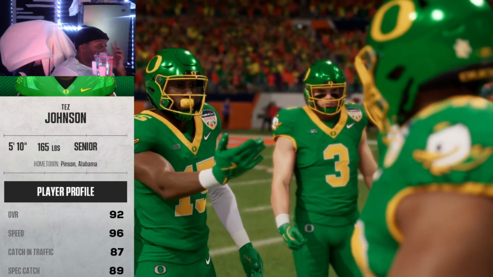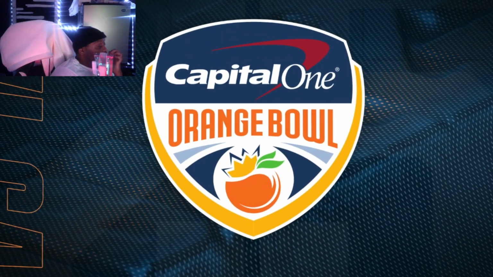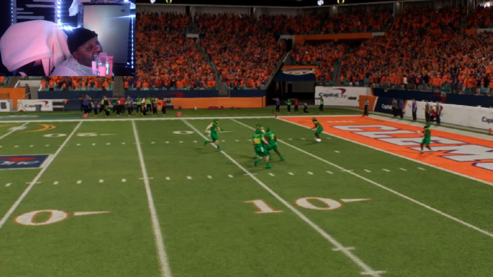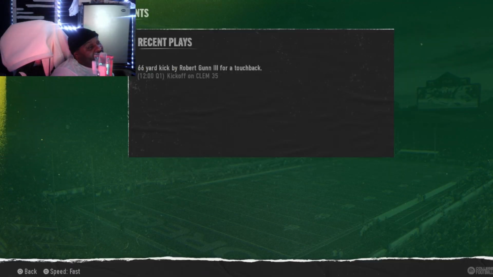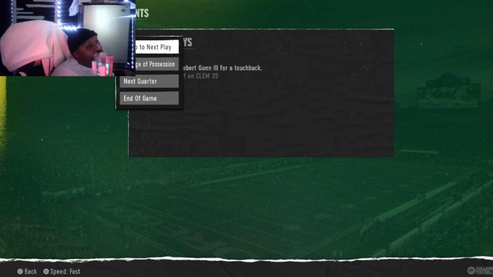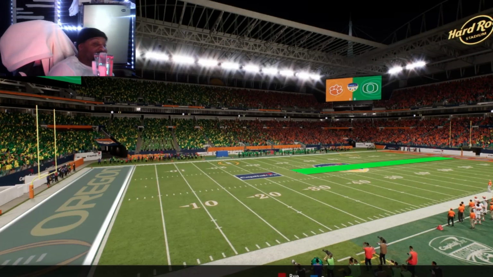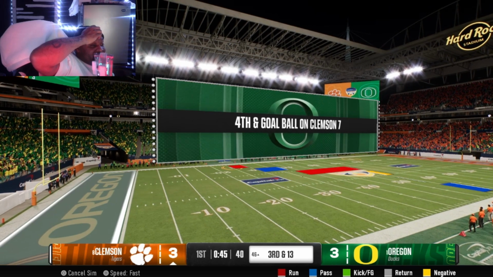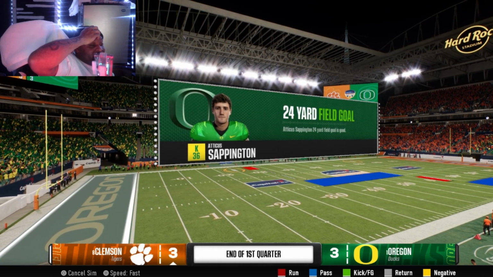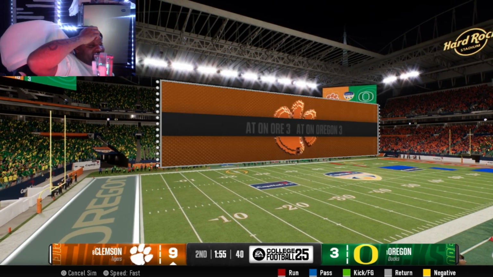Johnson was the big guy, the guy to look out for. We go for the simulation there, and here we go. Clemson, Oregon. I don't remember how, but I think this game ended up being close. Here we go. Clemson starts off with a lead, 3-0. Okay, tied it up though. Man, it's a close one. It's a low-scoring game right now.